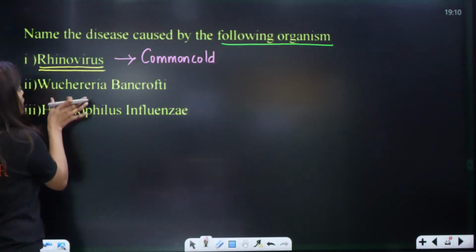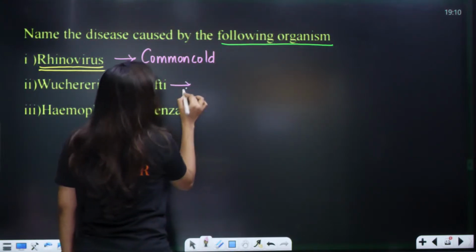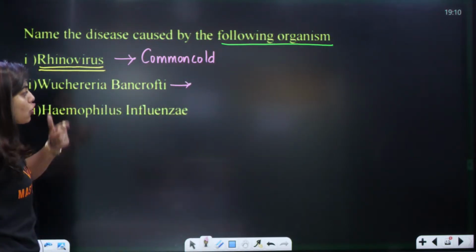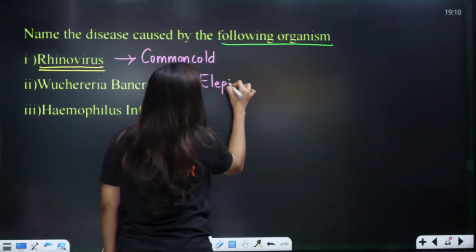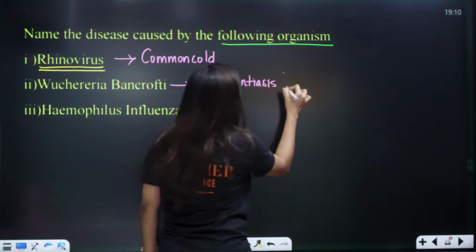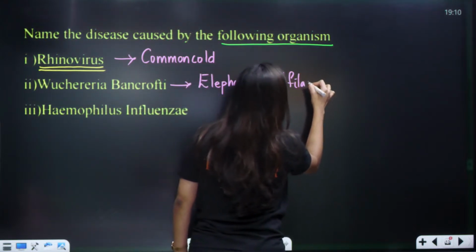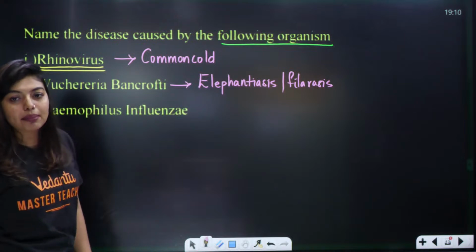Okay. Then next is Wuchereria bancrofti. This also you have studied in animal kingdom. Wuchereria bancrofti. This causes your elephantiasis, okay, elephantiasis or your filariasis.